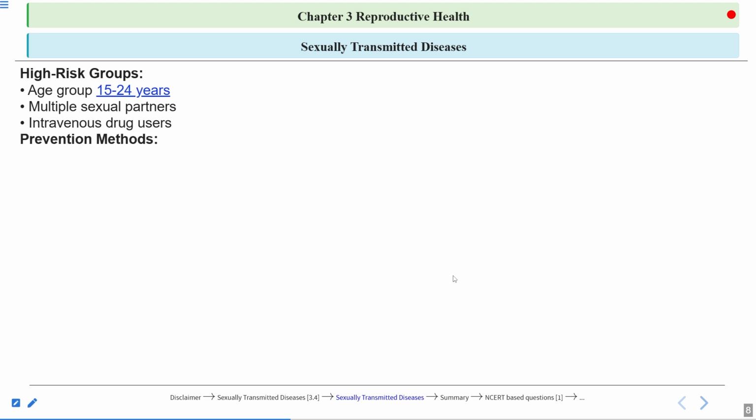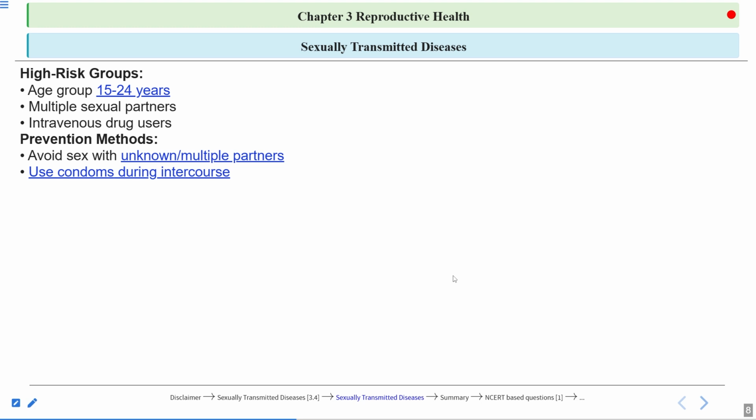Then what are the prevention measures? How can you prevent the spread of sexually transmitted diseases? The person should avoid sex with unknown or multiple partners. Then use of condoms during intercourse. Condoms are barrier methods, a kind of contraceptive method. They can be used for family planning and population control also.